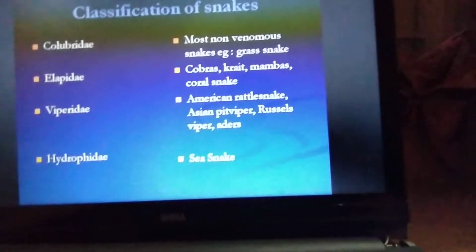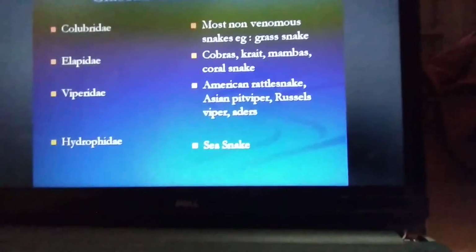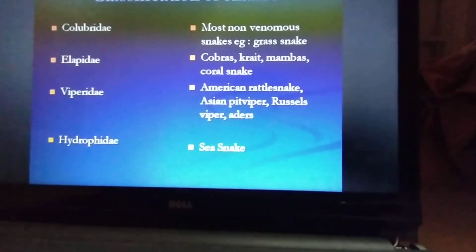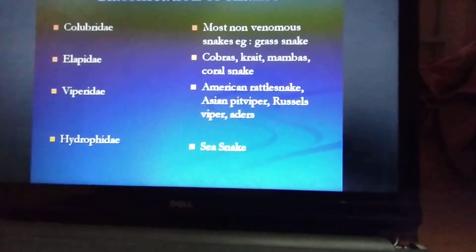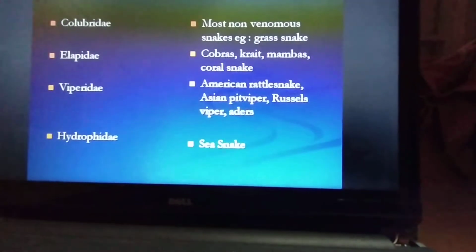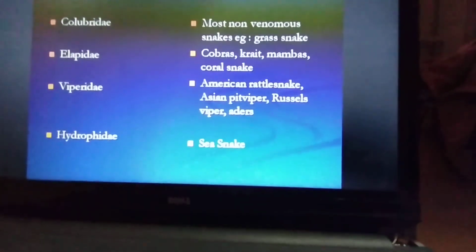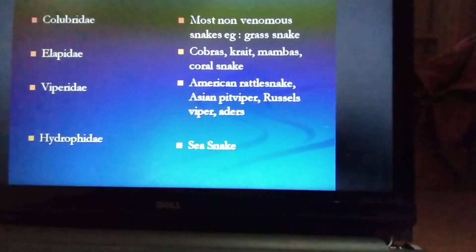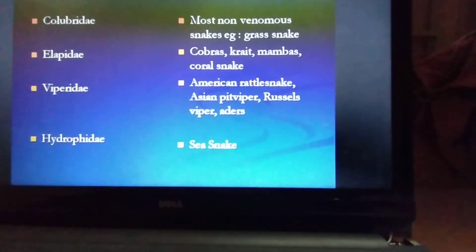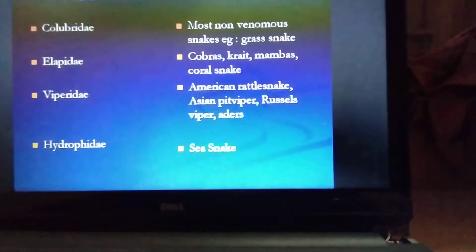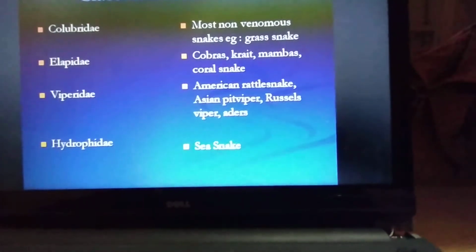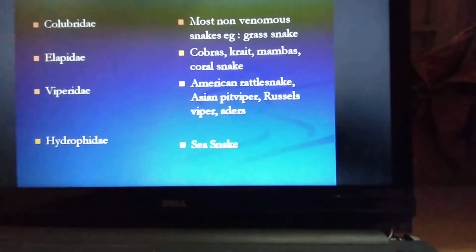If you see the classification of snakes, they can be classified into the Colubridae family, and most of the non-venomous snakes like grass snakes or rat snakes come under this family. The Elapidae family, that is cobra, krait, mambas, are all venomous snakes. The Viperidae family is also a venomous snake family, which consists of American rattlesnakes, Asian vipers or Russell's viper. And the Hydrophiidae family, that is sea snakes, are mostly aquatic. Sea snakes are also poisonous.